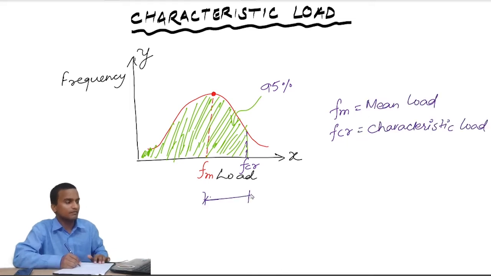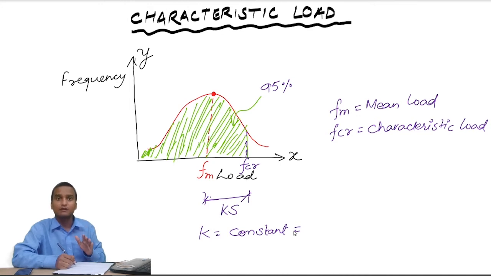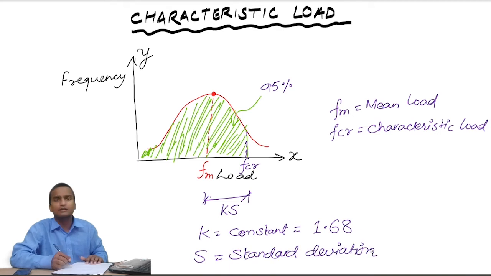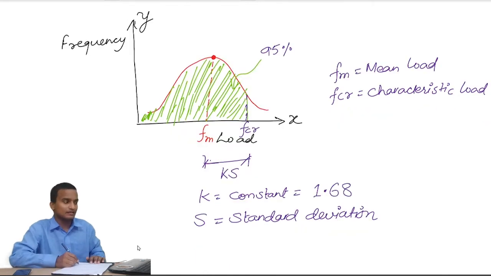The distance between Fm and FCR is the same as Ks, and K is the constant, and the value of constant is same for x% or 100 minus x%. So the value of K is going to be same for 5% or 100 minus 5, that is 95%. So value of K is again 1.68, and S is again the standard deviation. The formula of a standard deviation is going to be the same as we have discussed in the previous case. So we can say FCR is equal to Fm plus Ks.